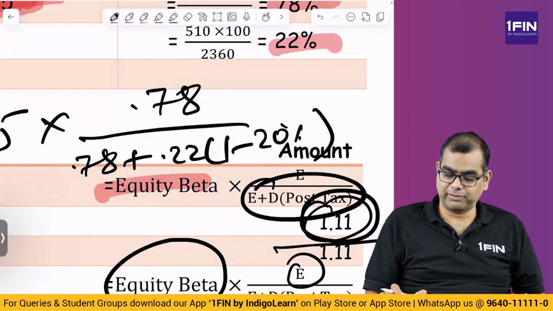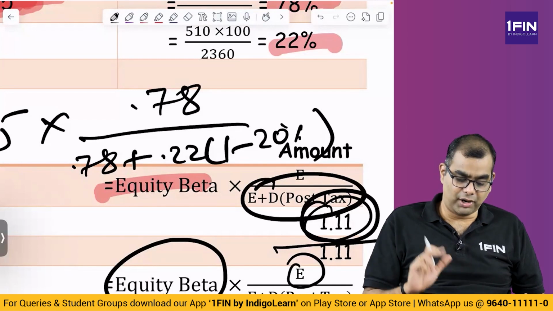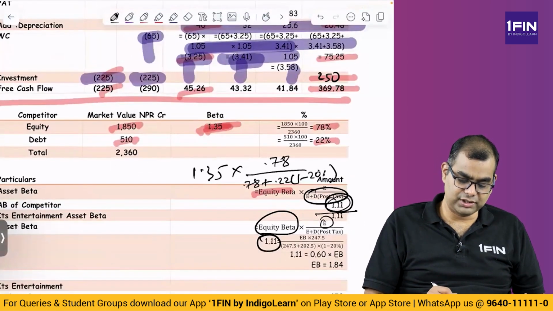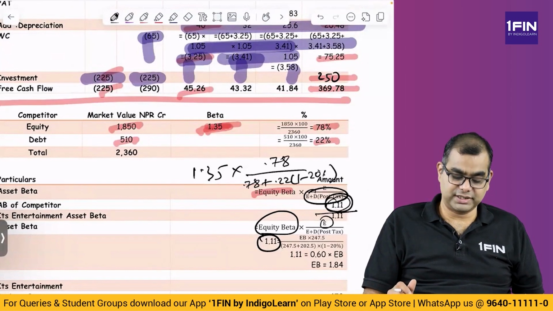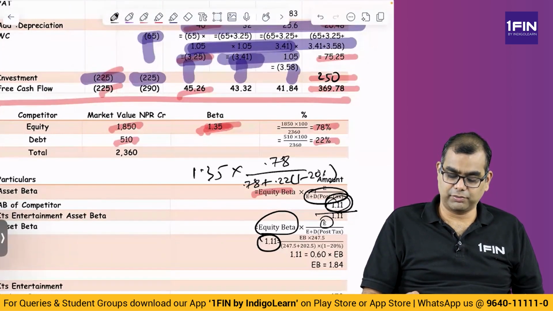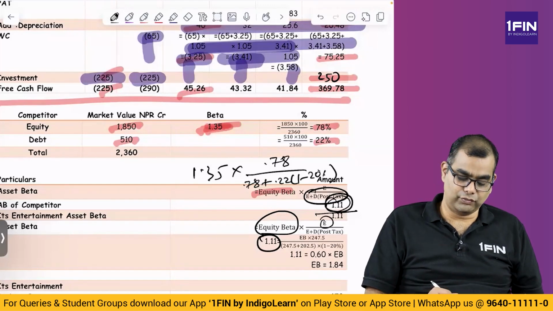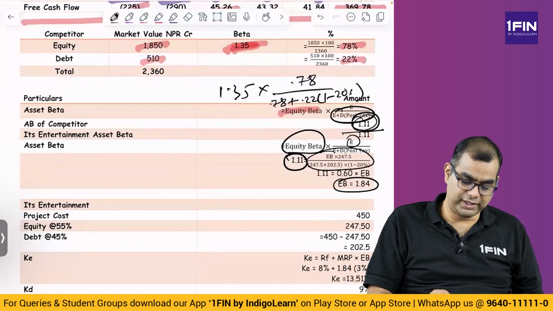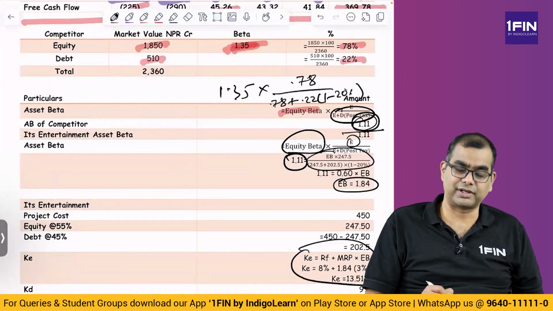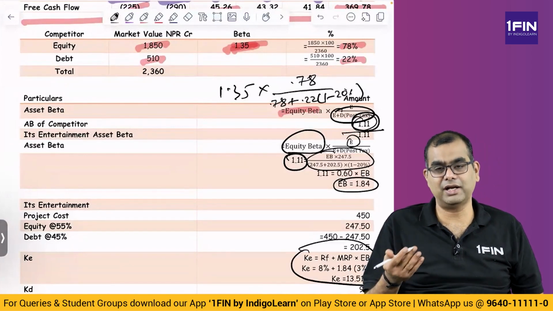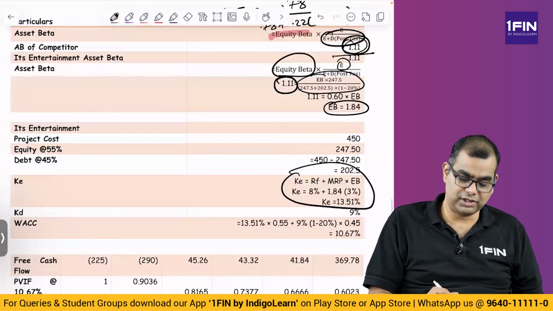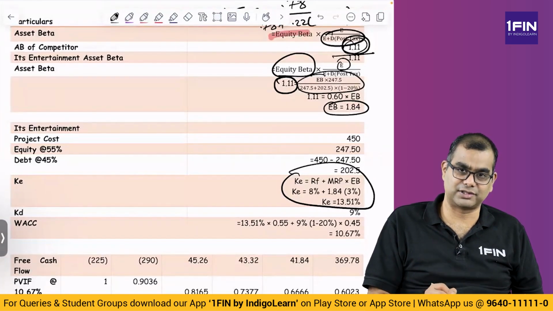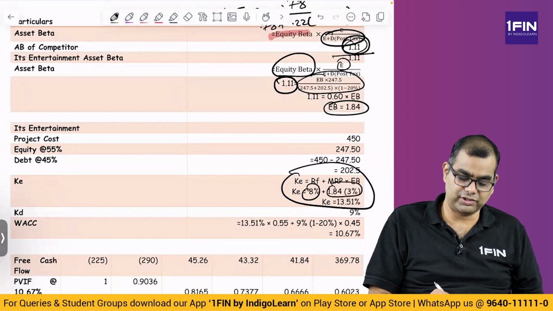0.55. 0.55 divided by 0.87 is 0.63. 0.63 into equity beta is equal to 1.11. So 1.11 by 0.63, you multiply this ratio, you get equity beta of approximately 1.84. So now using this 1.84, you have to figure out what is the cost of equity. How do you figure out cost of equity? RF plus beta into MRP. So what is MRP? Your 11% minus RF of 8%. So 8% plus 1.84 into 3, you get 13.51.